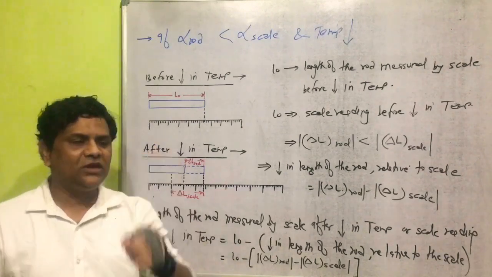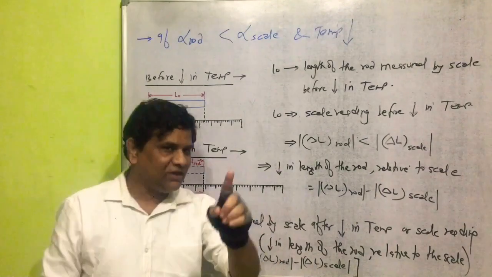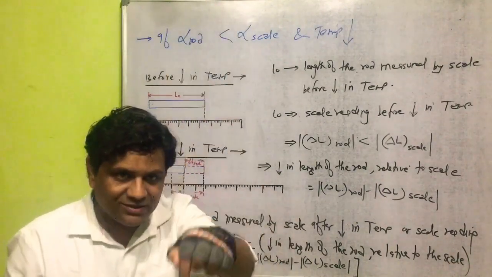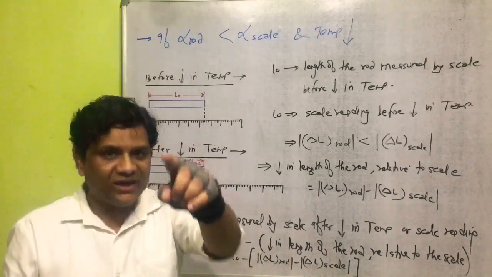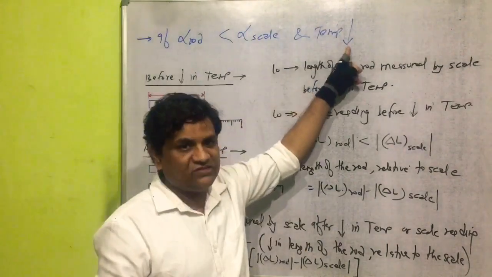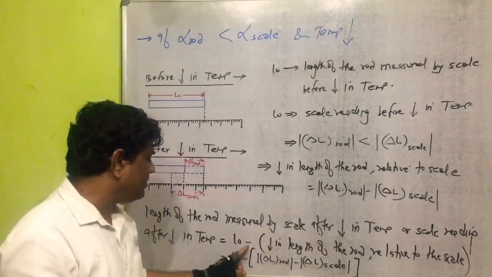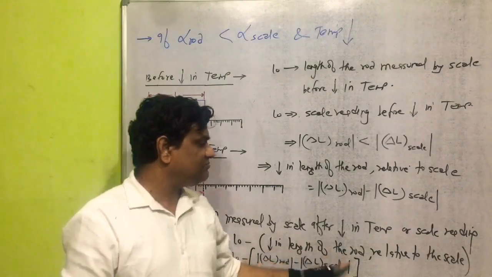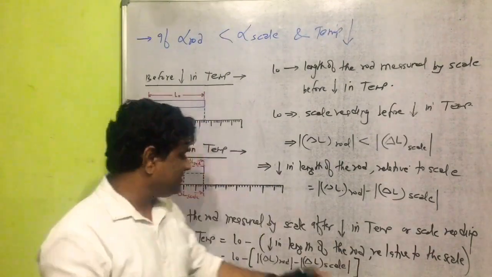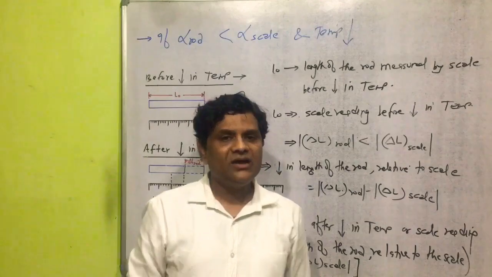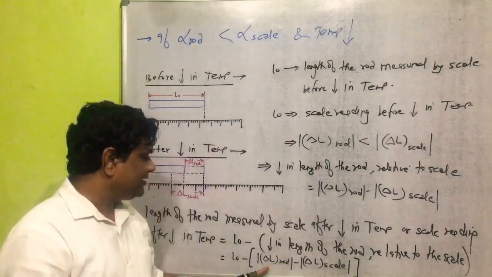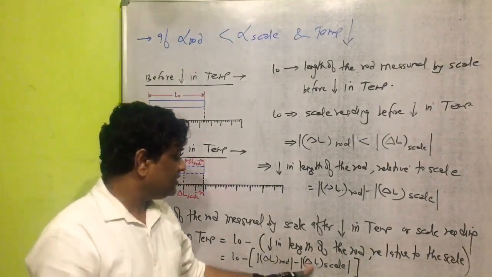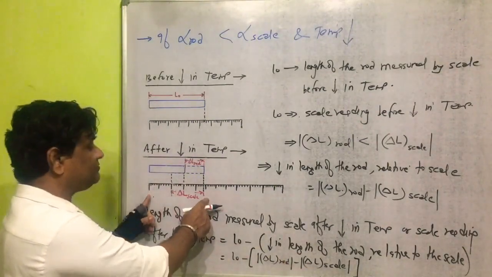temperature, minus. It should be clear in a class, if temperature increases, here will be plus. If temperature decreases, here will be minus. And according to the condition, temperature is decreasing, so here will be minus. In bracket, decrease in the length of the rod relative to the scale, and its value is equal to the decrease in the length of a rod in a magnitude term minus the decrease in the length of that part of the scale in